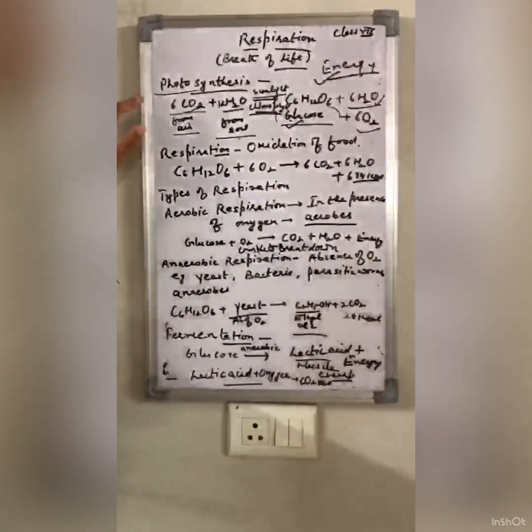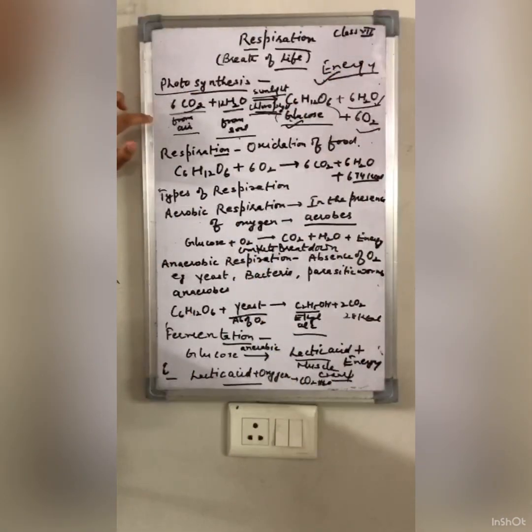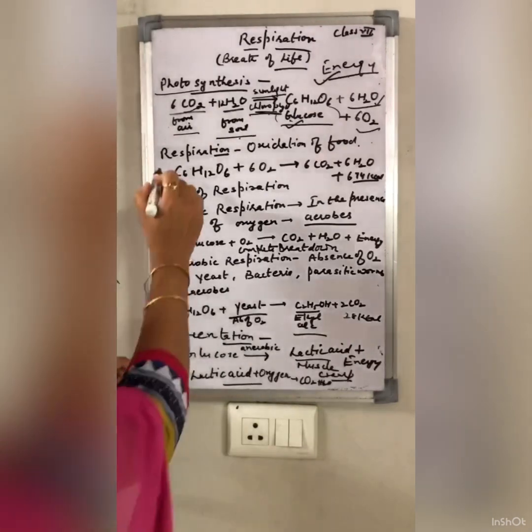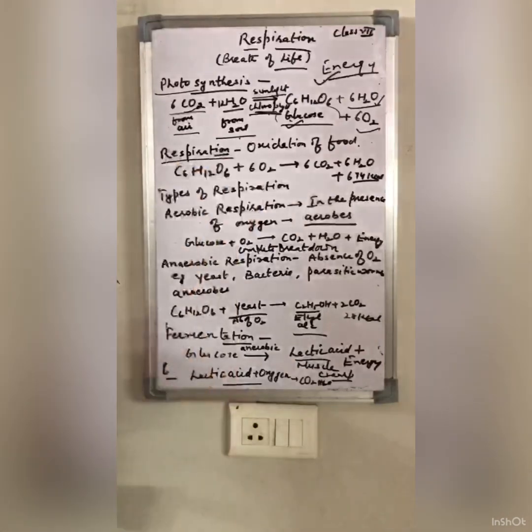So the plant prepares the food and from the plant the animal gets the food, directly from the plants or indirectly, as they may be herbivores or carnivores. Now, do you know that when animals eat the food they directly get the energy?